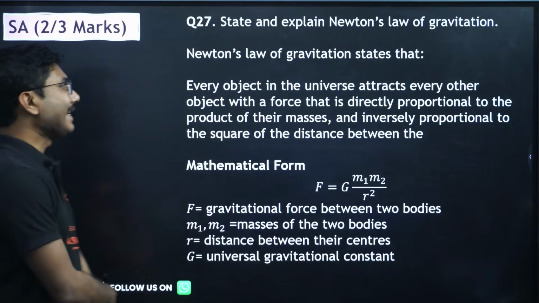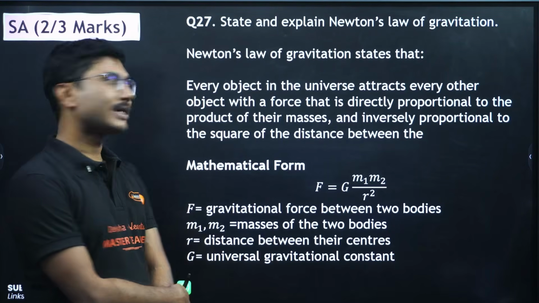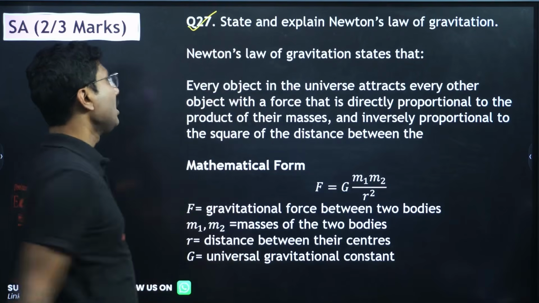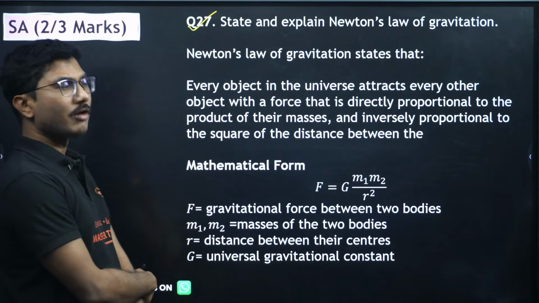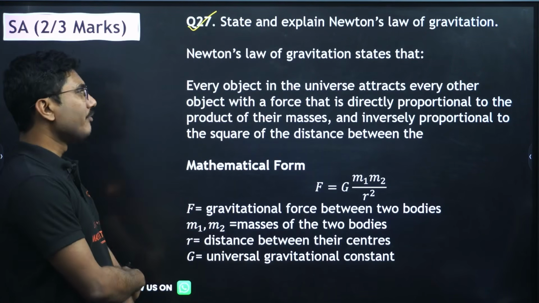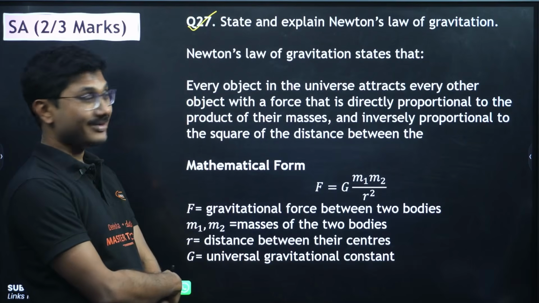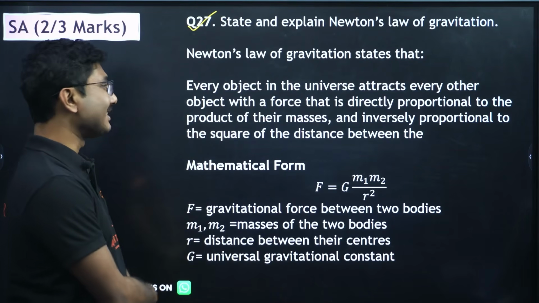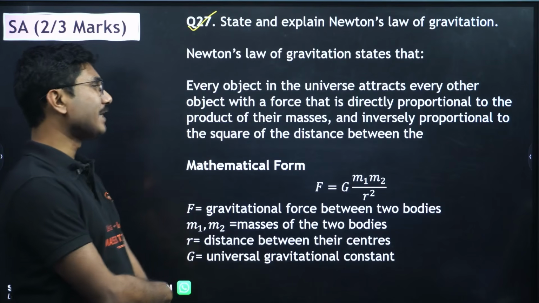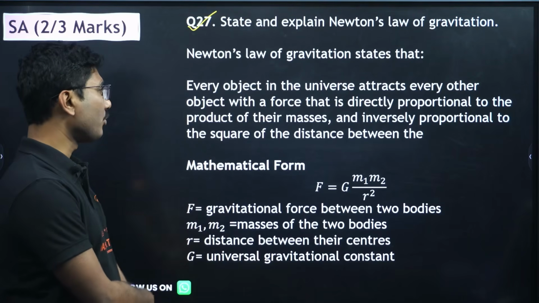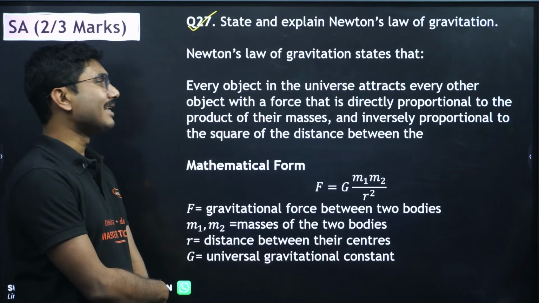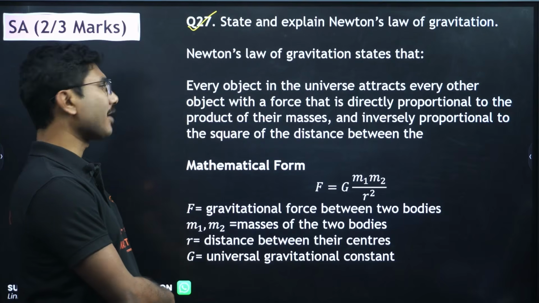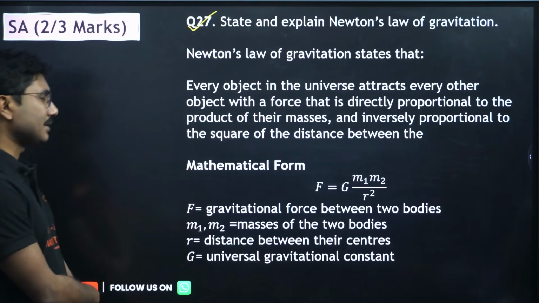Next, state and explain Newton's law of gravitation, another very important question. Newton's law of gravitation states that every object in the universe attracts each other with a force that is directly proportional to the product of their masses and inversely proportional to the square of the distance between the masses.